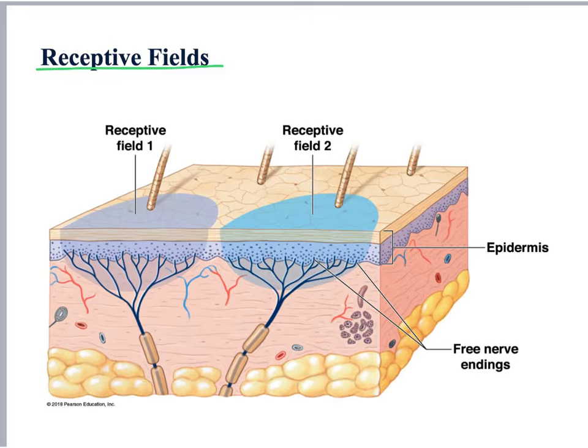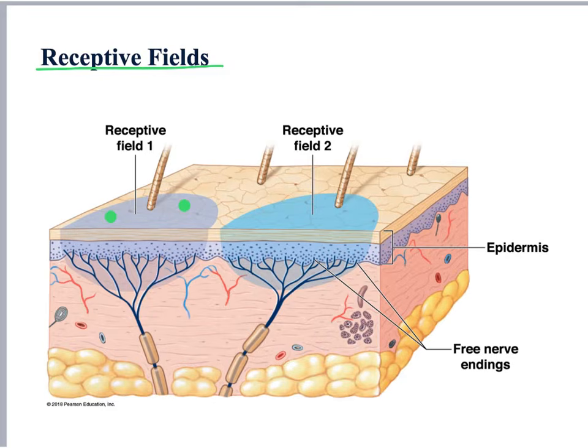Looking at this diagram, you see two receptive fields. If I touch two different points inside the same receptive field, for example, here and here, the stimulus will activate the same receptor. Then our brain cannot differentiate two different stimuli in that area because both stimuli were picked up by the same receptor.